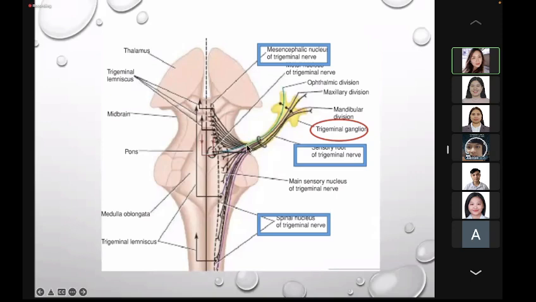Some of the fibers for unconscious proprioception for the muscles of mastication will go to the mesencephalic nucleus. Some will go to the main sensory nucleus, and for pain and temperature will go to the spinal nucleus of the trigeminal nerve. From the trigeminal nucleus here at the brainstem, they will cross to the opposite side, going to the thalamus and terminate at the primary somatosensory area, which is the Brodmann area 3, 1, 2 of the cerebral cortex.